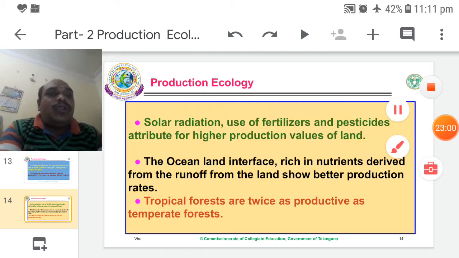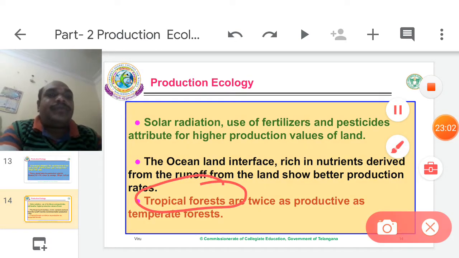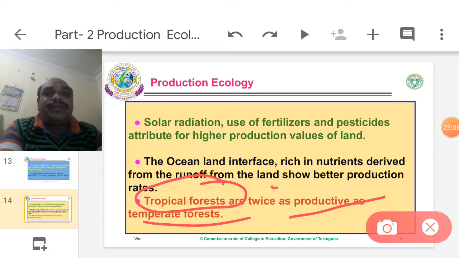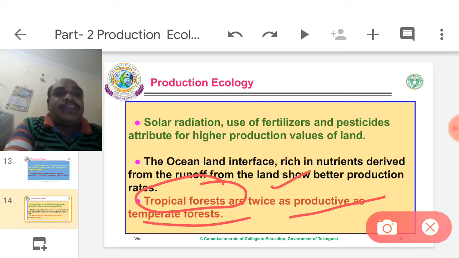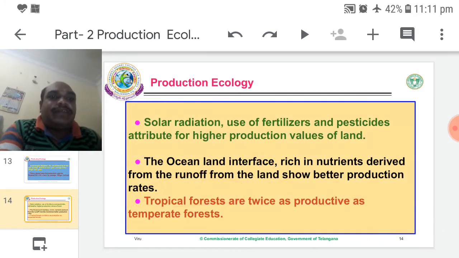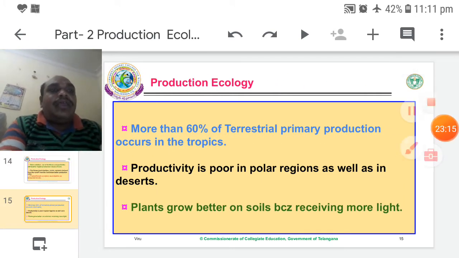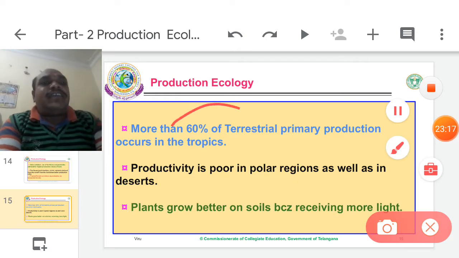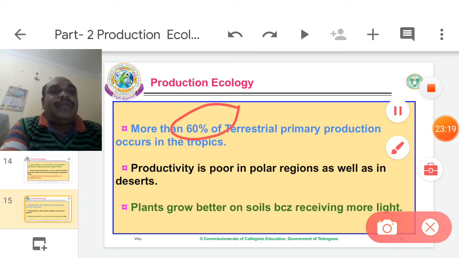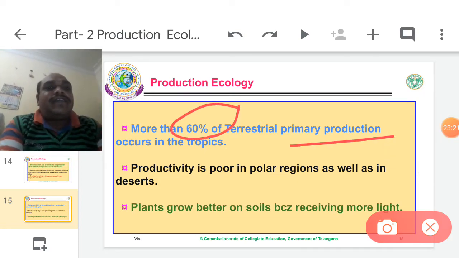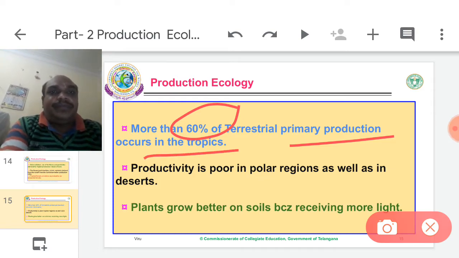As well, tropical forest is twice as productive as temperate forest. Just before, I said tropical forest is almost 2 times greater than temperate forest. More than 60% of terrestrial primary production occurs in the tropics.